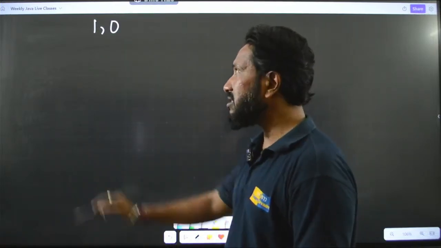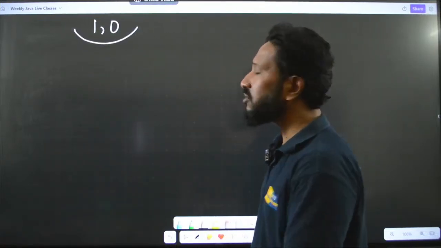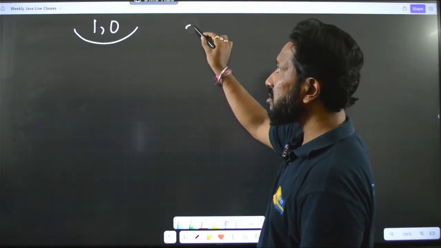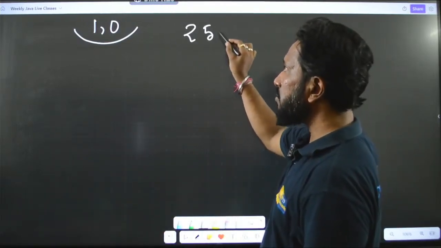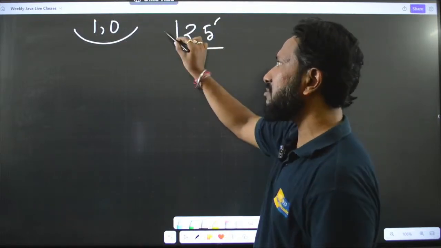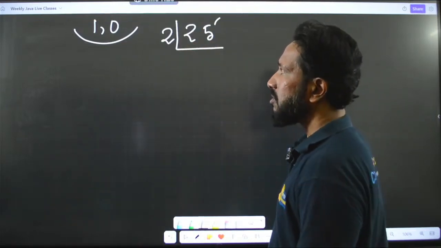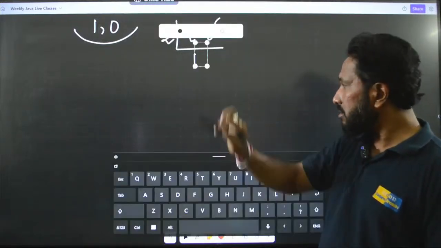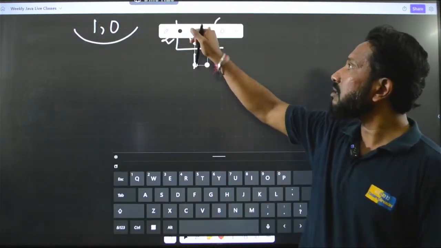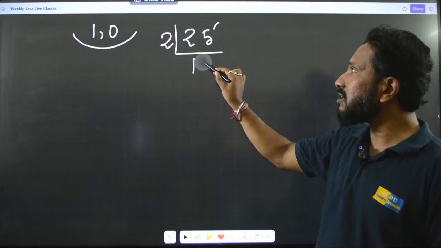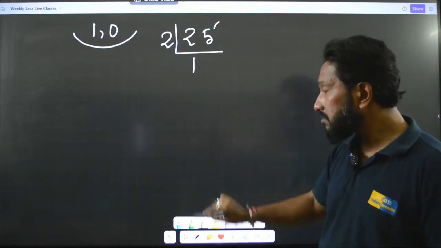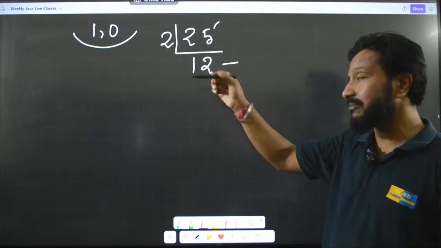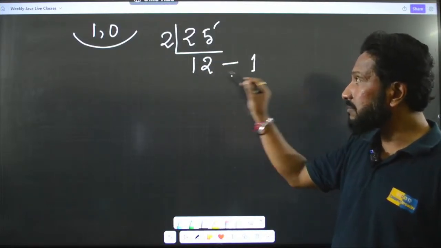Say suppose you have to convert something from decimal to binary. Say I have a number called 25. What I do is I just divide this number by 2. Just see the trick. 2 12s are 24. The remainder is 1. You have to write the remainder at every step.